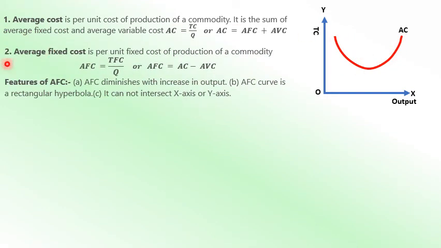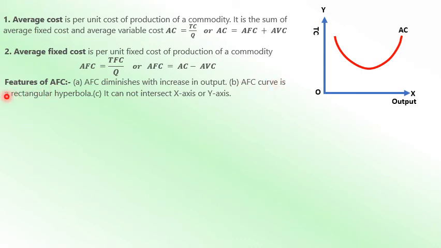Next is the average fixed cost curve. Average fixed cost is the ratio of TFC and total output produced. The formula is AFC is equal to TFC divided by Q. There are two formulas: AFC is equal to TFC by Q, and AFC is equal to AC minus AVC, that is, average cost minus average variable cost. The feature of AFC is that it diminishes as output increases.